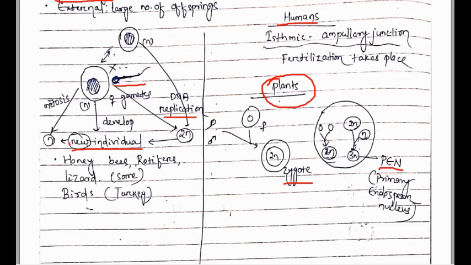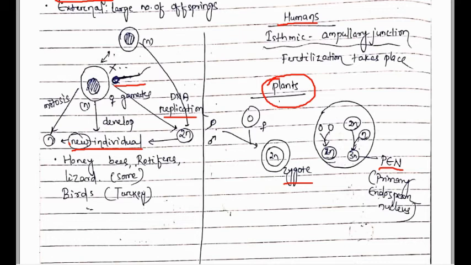This is one condition. Another condition also occurs: if two haploid eggs fuse, then they form a diploid egg, which undergoes division and differentiation to form the new individual, which is of diploid lineage. So two conditions are there.